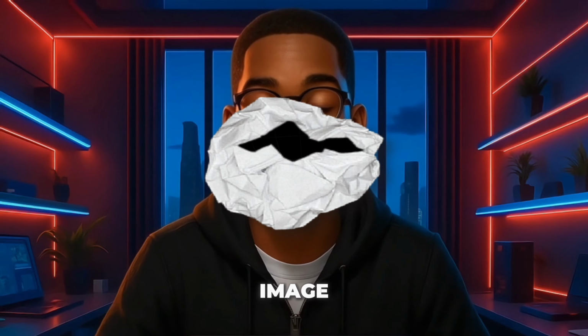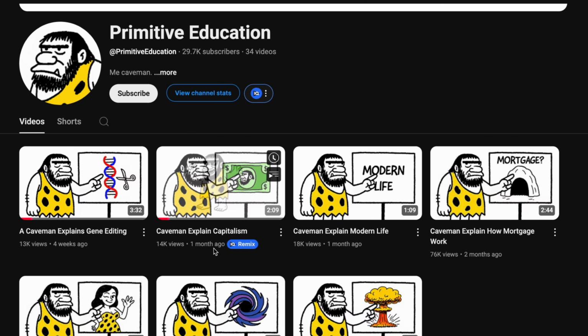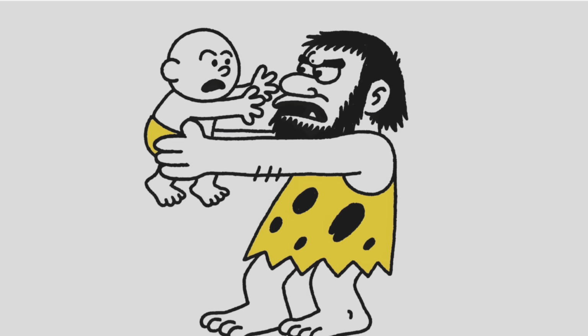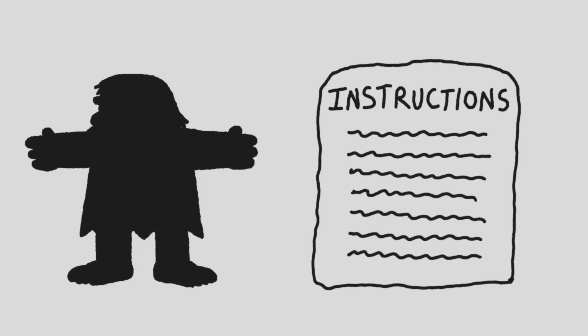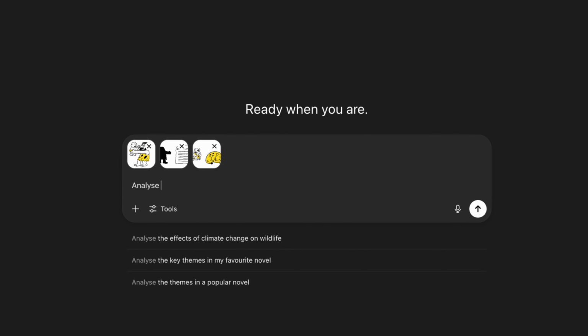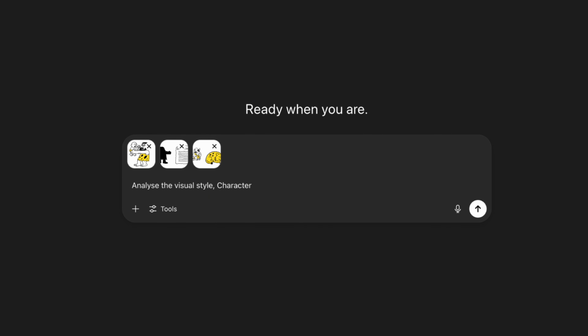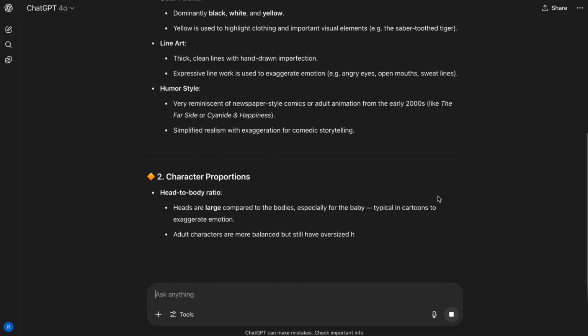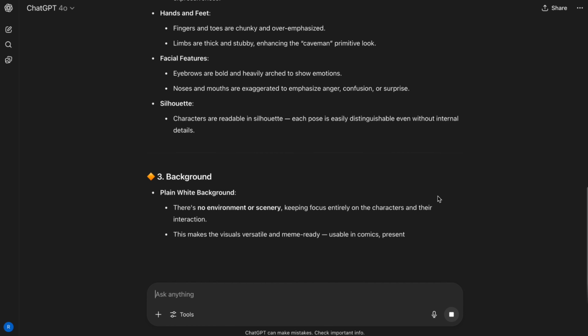Forget complex 3D animation. We're going to use ChatGPT with a single reference image to generate consistent 2D illustrations for every scene, fast. Start by going to the Primitive YouTube channel. It's packed with simple, consistent animated stories. Take 3 to 5 screenshots from one of their videos and upload them to ChatGPT. Ask it to analyze the visual style, character proportions, and backgrounds. This gives GPT visual context, so the prompts it generates will match that consistent look.